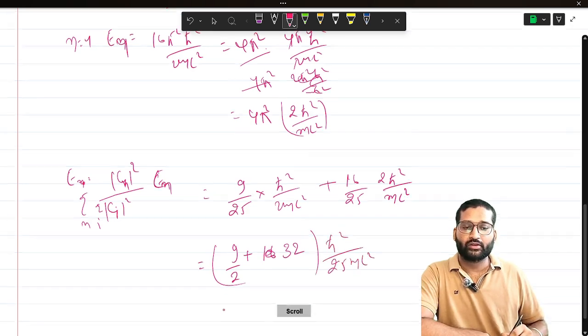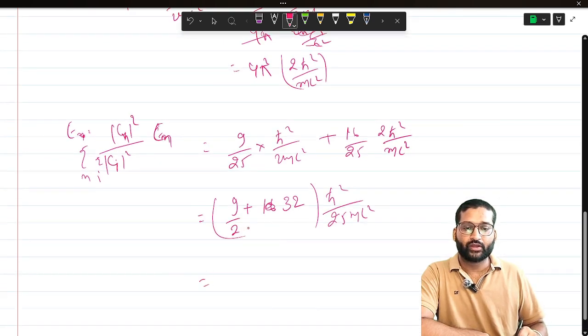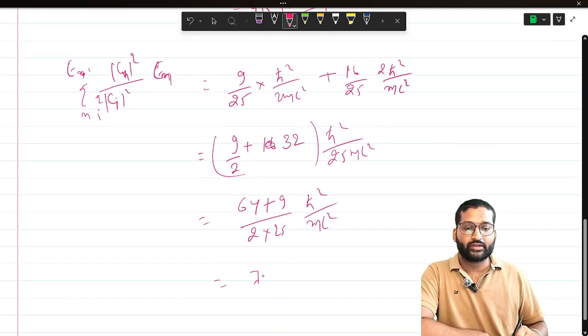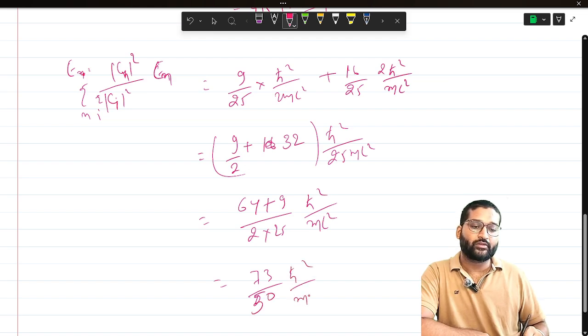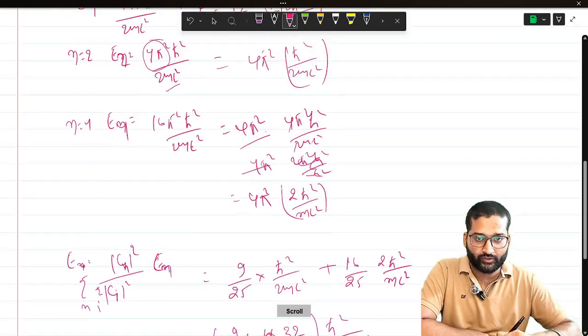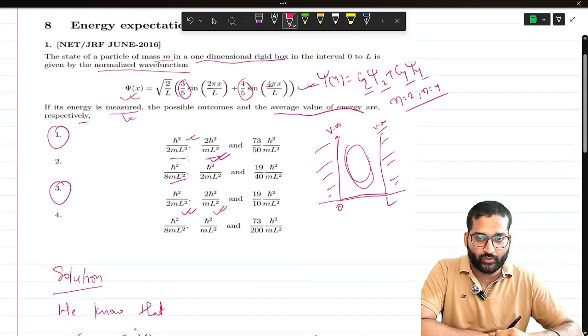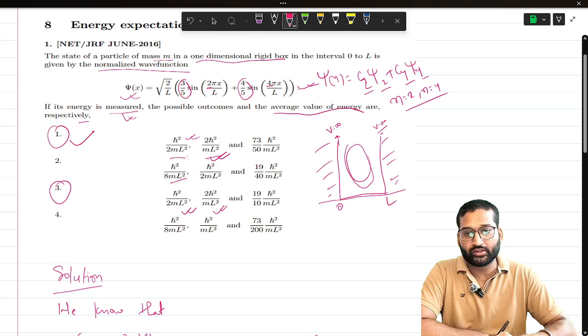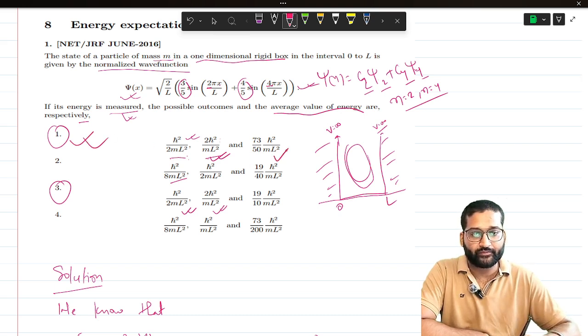We take this out: 9 by 2 plus 32 gives 73 by 2, over 25, so it will be 73 by 50 h cut square by m L square. So this is the solution, 73 by 50.